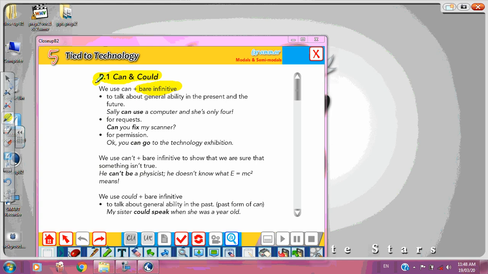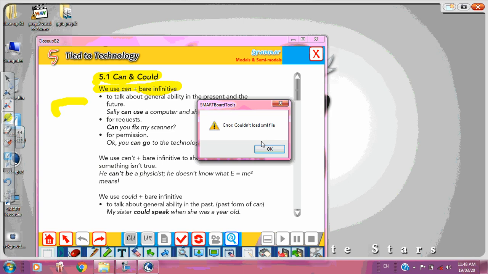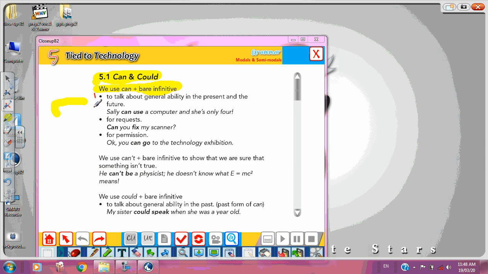Let's start with can and could, and let's start with can. Okay, how many uses does the can here have? The can here has 3 uses. Number 1 is that it talks about general ability in the present and in the future, something that you can do. I can count to 10. I can visit my uncle tomorrow. Okay, so anything in the present or in the future that you have the ability to do, we use can plus the verb in the infinitive. Sally can use a computer and she's only 4.